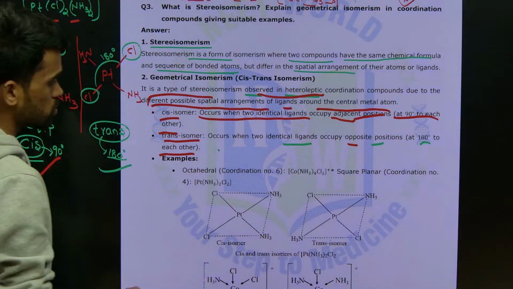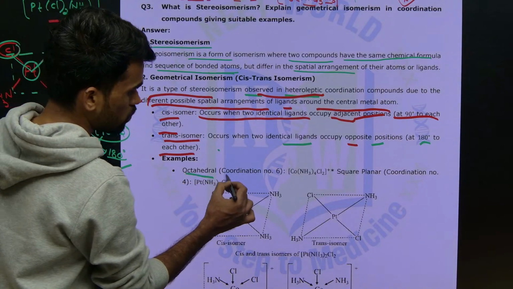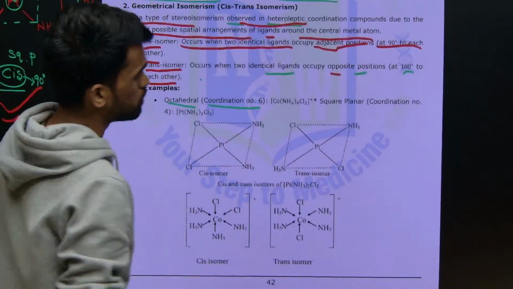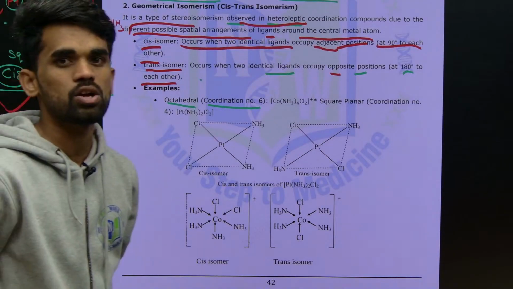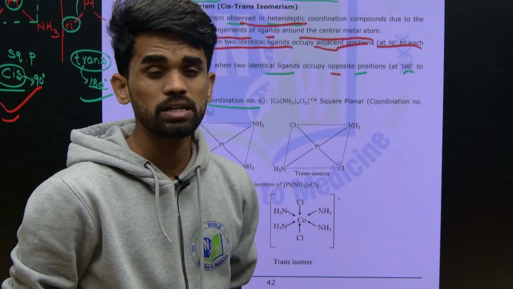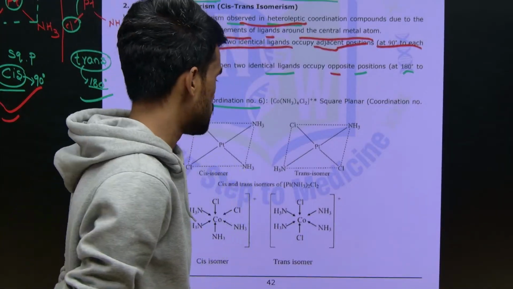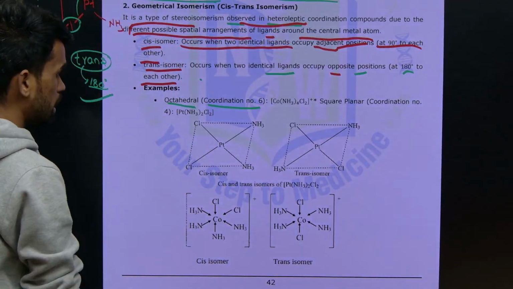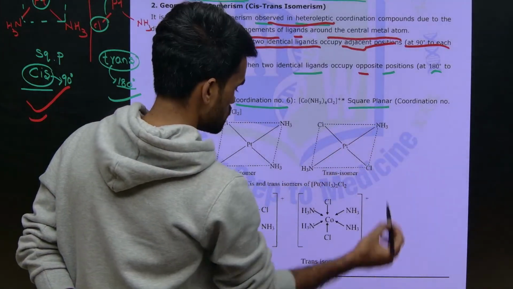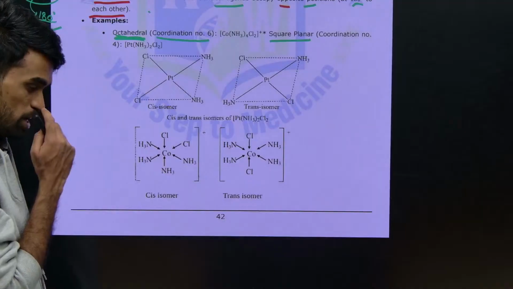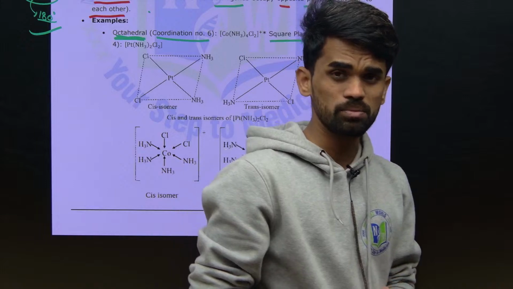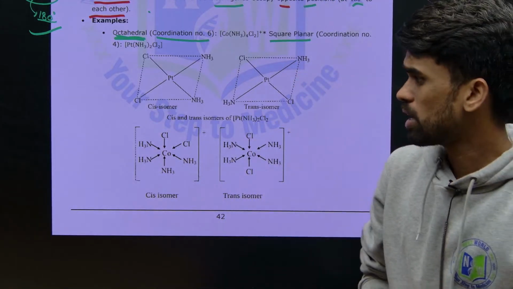The next one here, if you see octahedral complex. Okay, if coordination number is 6, you are going to get octahedral complex, and if coordination number is 4, then you are going to get a square planar complex. Okay, you are also going to get tetrahedral in coordination number 4, but in tetrahedral there is no geometrical isomerism. Okay, so it means octahedral and square planar complexes are showing geometrical isomerism. What are the things? Square planar and octahedral. So you might be wondering why tetrahedral is not having geometrical isomerism, it is not a planar molecule first of all. Okay, right.